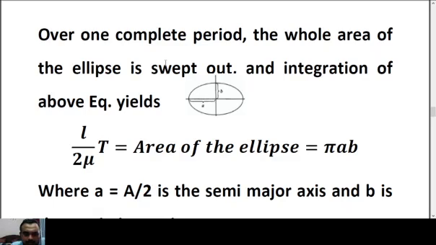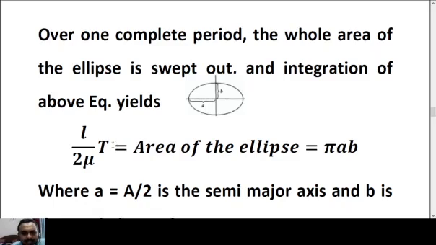as you can see in this figure, this is the ellipse, and the area of this ellipse is given by pi ab, where a is the semi major axis, b is the semi minor axis. This area of this ellipse has to be, because the right hand side represents area, therefore the left hand side will also be equal to area, but the left hand side is nothing but L by 2 mu dt. But in one complete revolution, that means one complete ellipse, if the planet completes, it will become capital T.